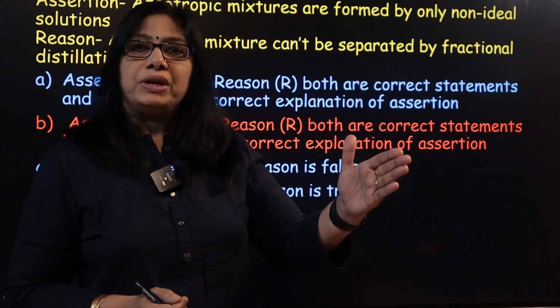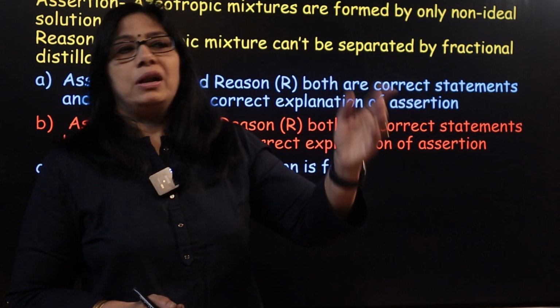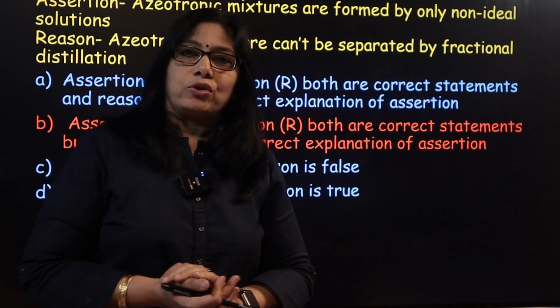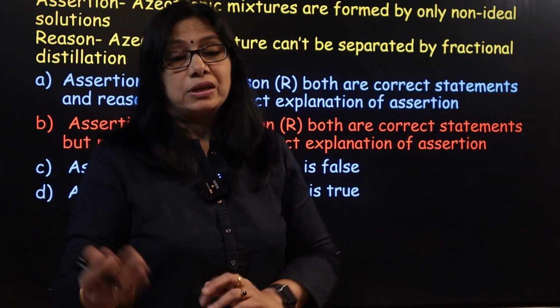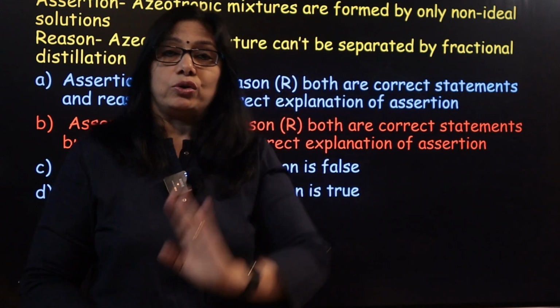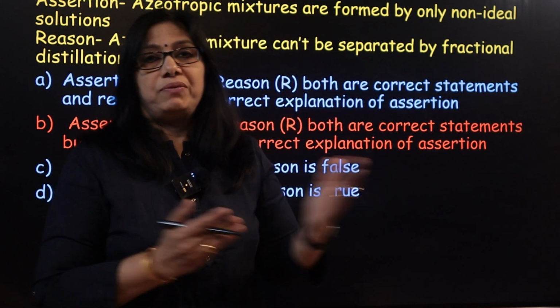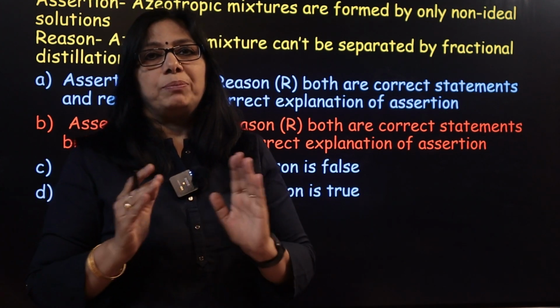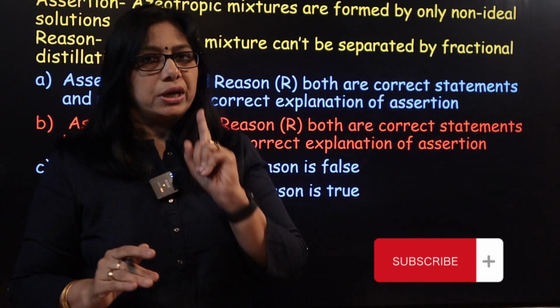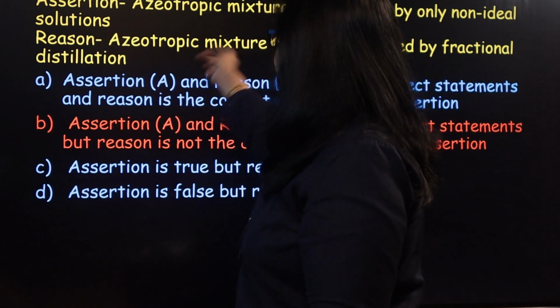If it is positive deviation from Raoult's law, they will form minimum boiling azeotrope. Negative deviation from Raoult's law, vapor pressure is less, so they will form maximum boiling azeotrope. We have discussed all these in previous sessions. So, azeotropes can be formed only by non-ideal solutions. That is true. Assertion is true.